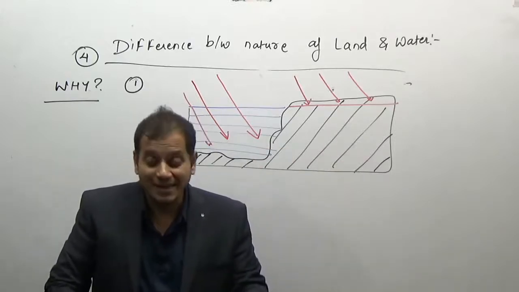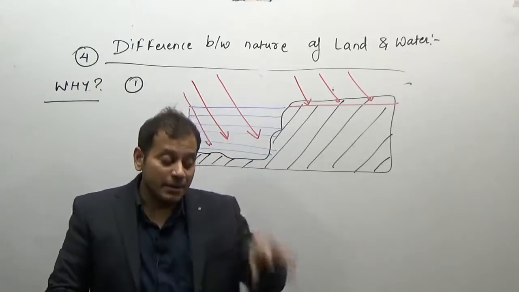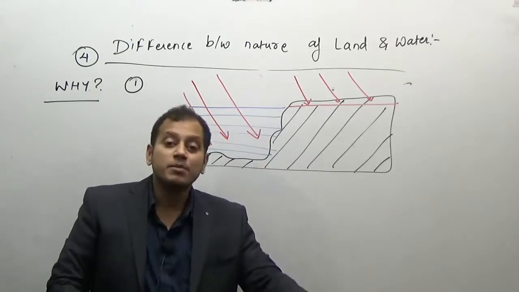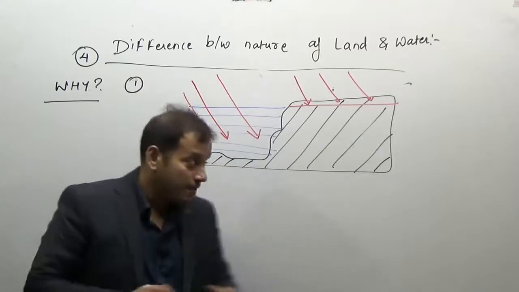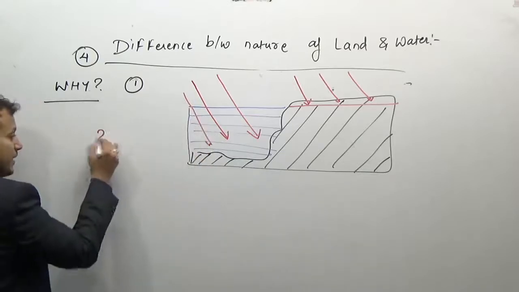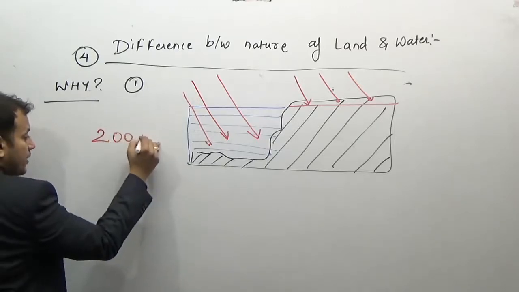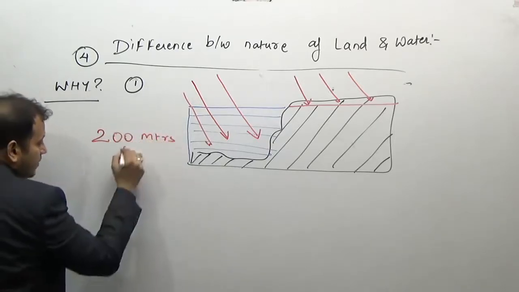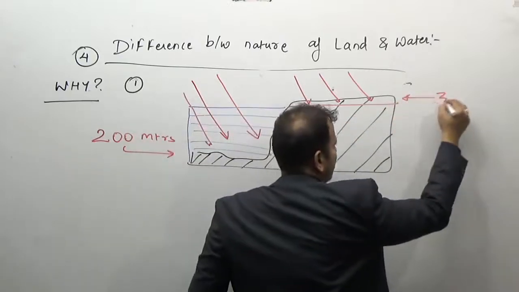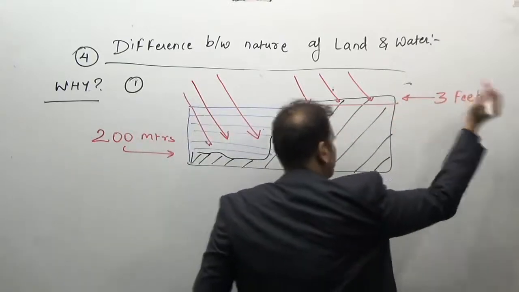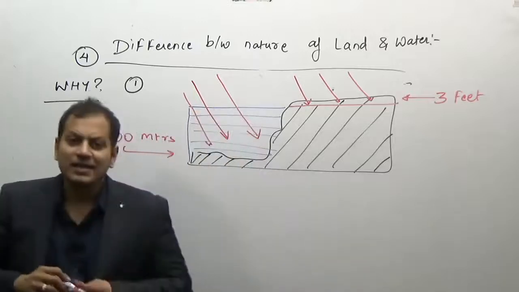On the other hand, in water the sun rays can penetrate up to around 200 meters, while on land only up to 3 feet.